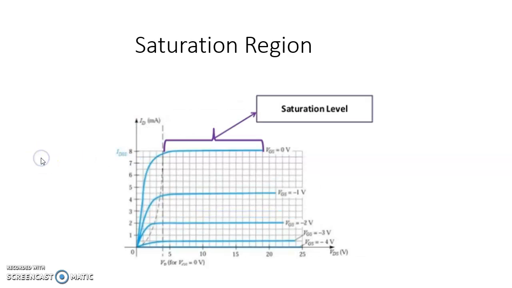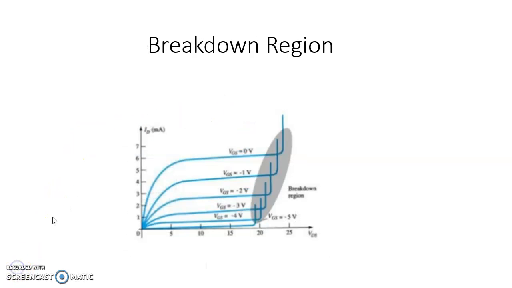The second region is the saturation region. If you want to use a JFET as an amplifier, you have to operate the device in the saturation region. In the saturation region, the drain current ID is constant. The third region is the breakdown region. It is not a useful region. For a large value of VDS, suppose you set VDS equal to 20 volt or 25 volt like that, the drain current ID increases rapidly. This is not a useful region. We cannot use this region for any purpose.